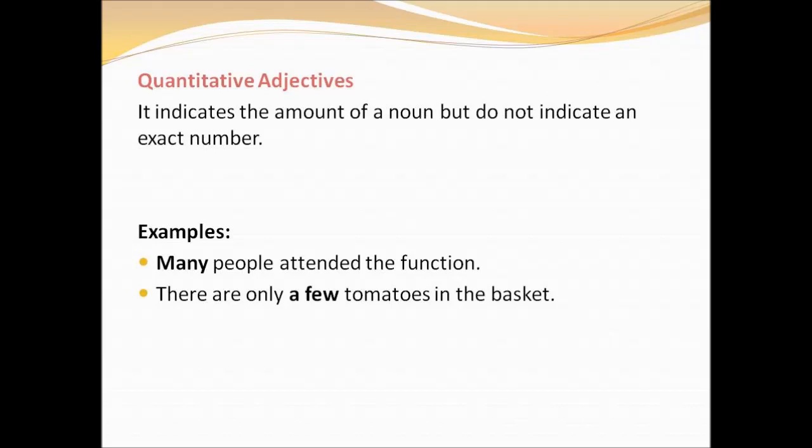Fourth one is the quantitative adjective or adjective of quantity. From the word itself you can understand what is meant by quantitative adjective. Yes, it is used to indicate the amount of a noun, but it does not indicate an exact number. Example: some, many, much, more, less, several, a few, a little, a lot of, enough, and so on. So, these adjectives are said to be quantitative adjectives because they indicate the amount of a noun and at the same time do not indicate an exact number.